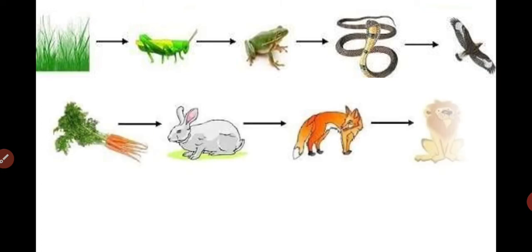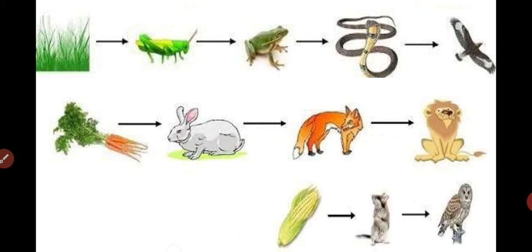Over here there is a second food chain. In that second food chain, which living organisms are there? First, what is the producer over here? Yes, a carrot. Who eats that carrot? The rabbit eats the carrot. And who eats the rabbit? Maybe the fox will eat the rabbit. And who will eat the fox? This is a lion or a tiger. So the lion will eat this fox. So this is one food chain, and this is another food chain.